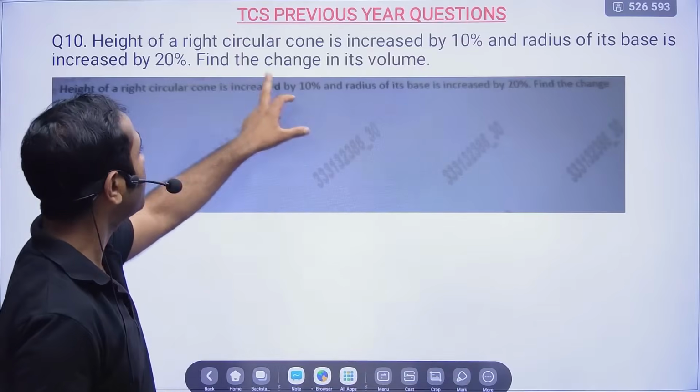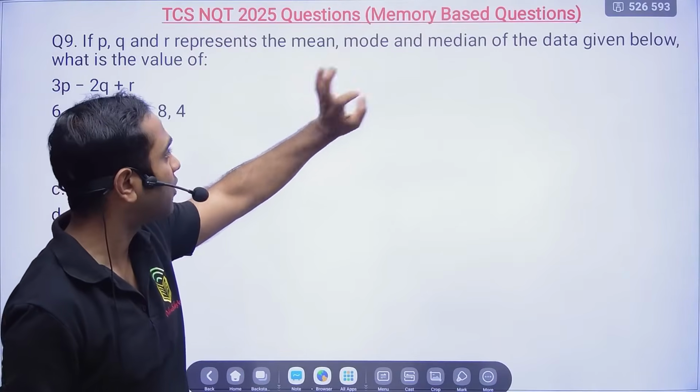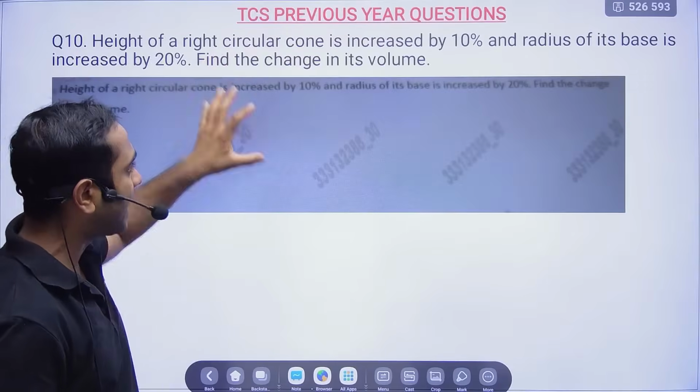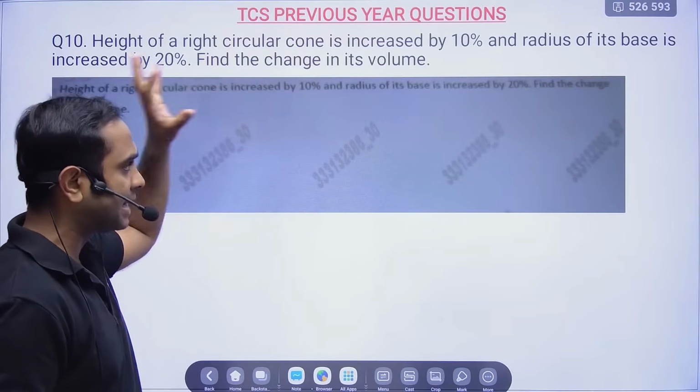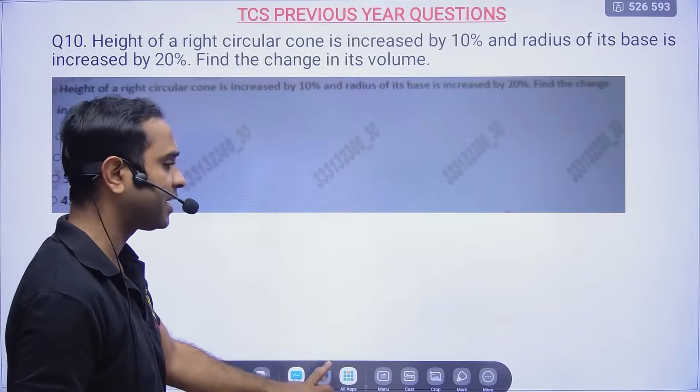Till here, it was the question which was asked in the TCS NQT 2025 memory based question. And now we are going to solve the TCS question which was asked previously, and here the level of the questions will keep increasing.